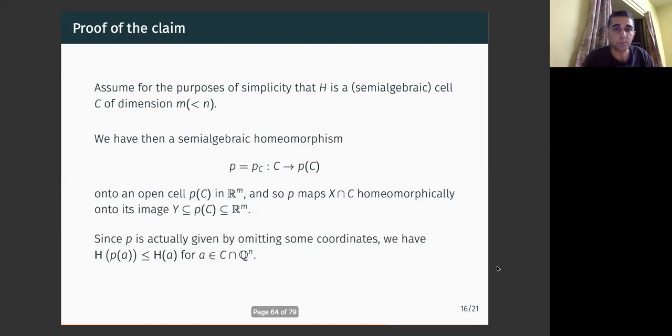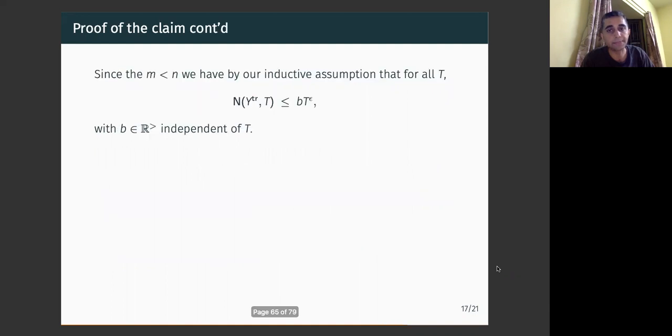So we set Y to be the image of X intersection C, and now Y lies in the Euclidean space of dimension less than n. So we can apply an inductive assumption. And so the number of rational tuples on the transcendental part of Y is bounded above by b times t to the power epsilon, where this constant b is independent of t.